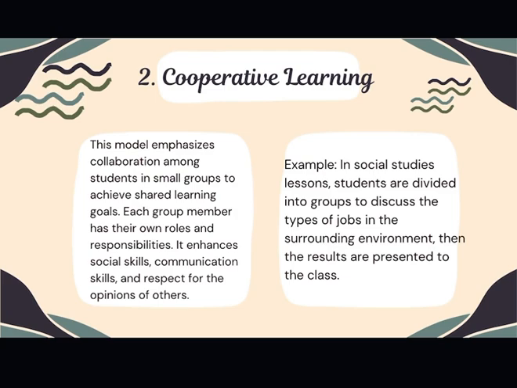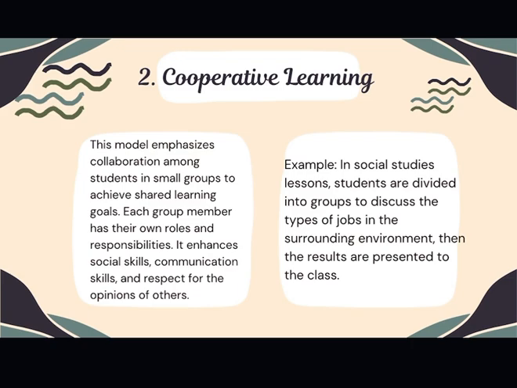The second is cooperative learning. This model emphasizes collaboration among students in small groups to achieve shared learning goals. Each group member has their own role and responsibilities. It enhances social skills, communication skills, and respect for the opinions of others.